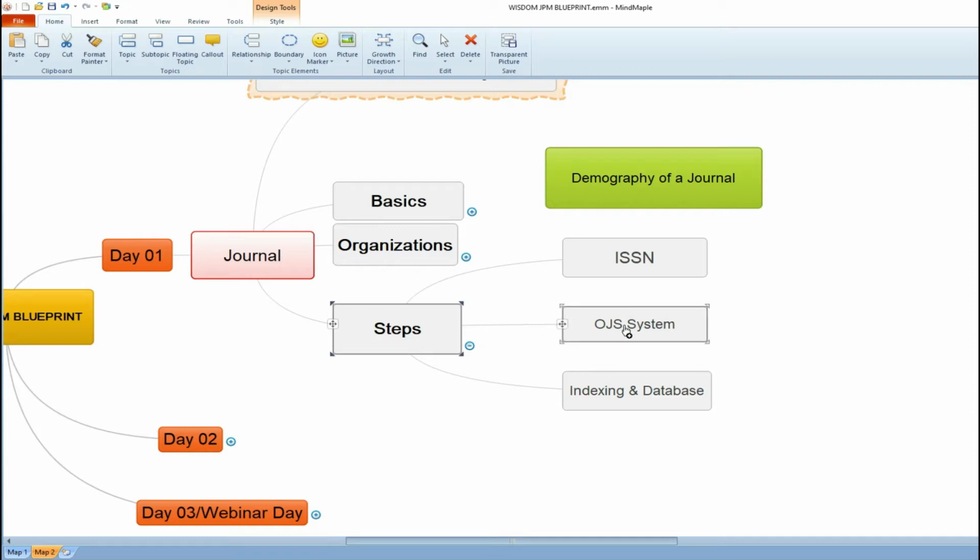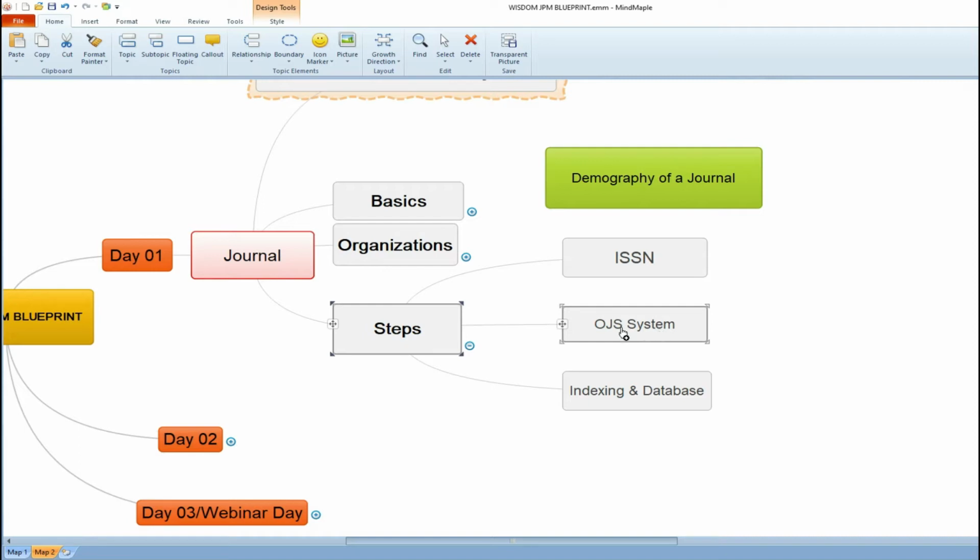You need not have your own website. You just hire the name, and you hire the hosting on that name. You download the OJS system into your hosting, and then all the rest of the work, the page appearance, the look of the journal, everything will be done by OJS. So it becomes a kind of form submission.